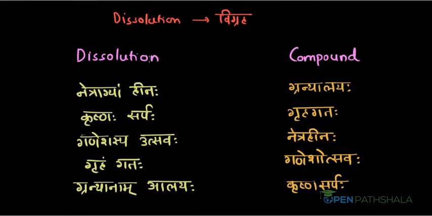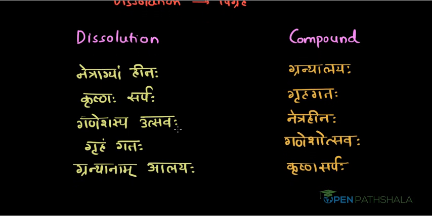Here we have dissolutions and here we have compounds of these dissolutions. Now let us try to match them. Compound of netrabhyam hinah will be netrahinah. Similarly, Krishnah sarpah will be compounded as Krishna sarpah. Ganeshasya utsavah will be compounded as Ganeshotsavah. Compound of gruham gatah will be gruhagatah. Compound of granthanam alayah will be granthalayah.